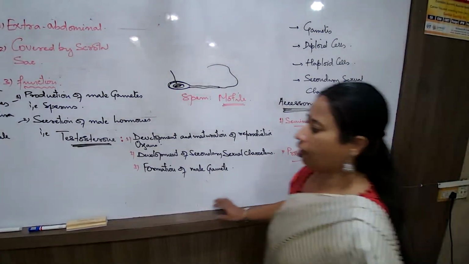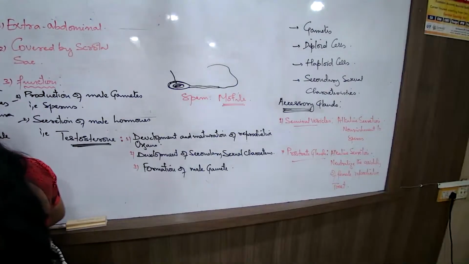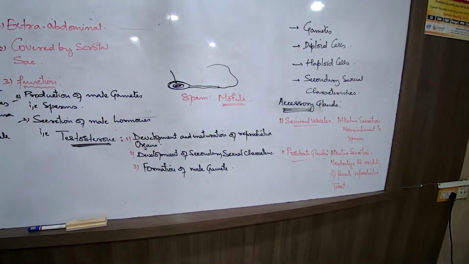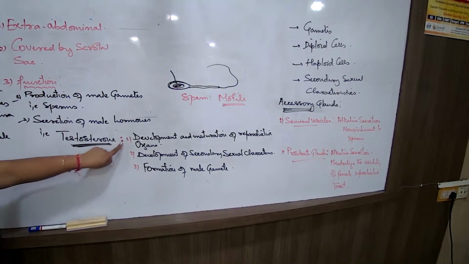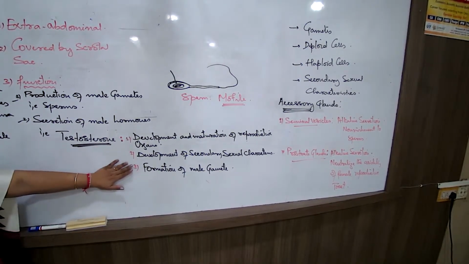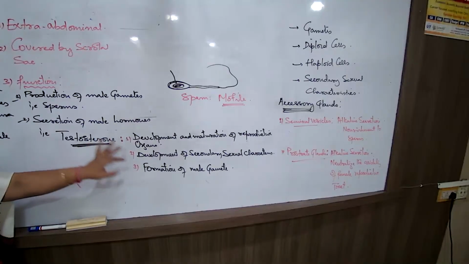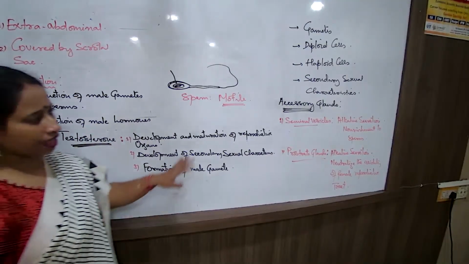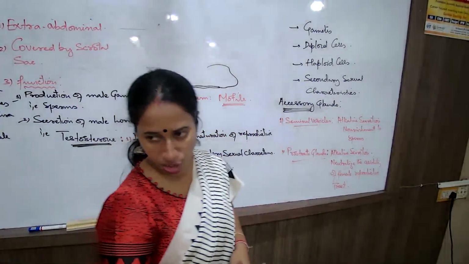So we were talking about the accessory glands. First of all, these parts and functions you have to study well. The major concepts that we had studied, the hormones and functions, this part you have to study. Everything is there in the textbook. Read.